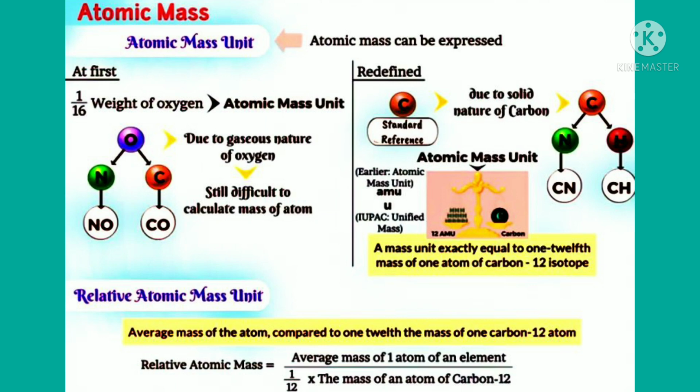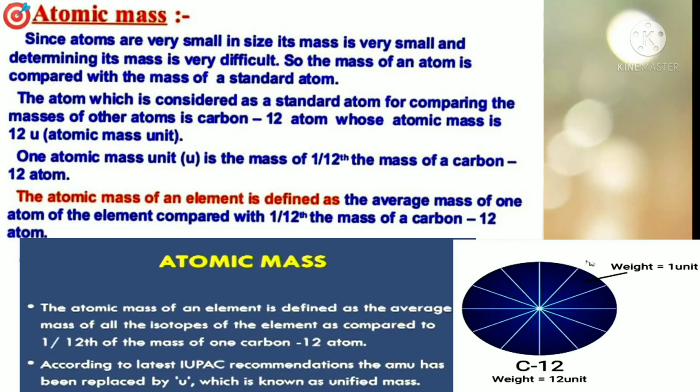So the average mass of the atom is compared to 1/12 of the mass of one carbon atom. Since atoms are very small in size, their mass is very small and determining it is very difficult.